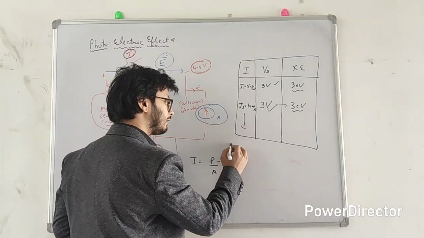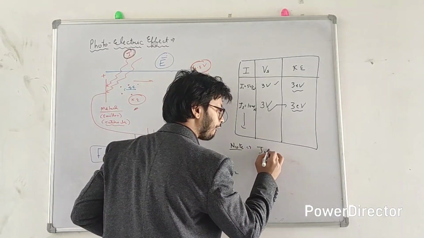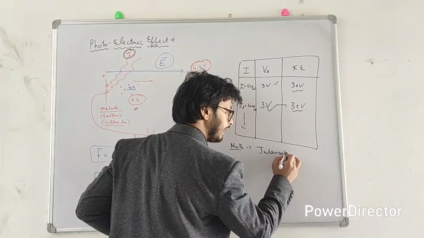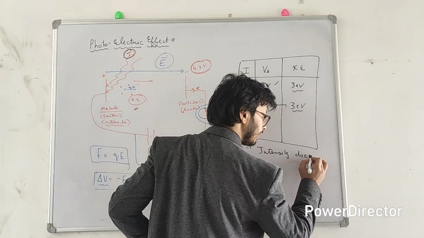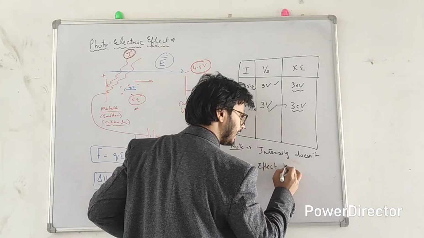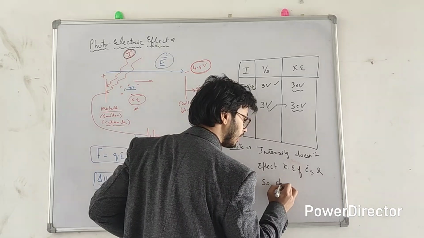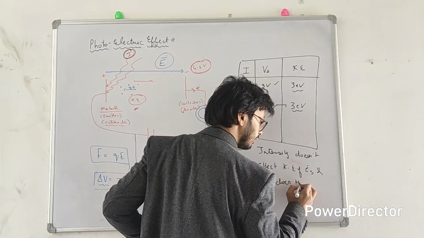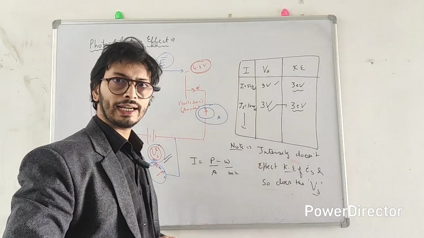That simply means, this is the point to be noted, that intensity doesn't affect the kinetic energy of electrons, and so does the stopping potential. Stopping potential and kinetic energy are directly linked to each other.